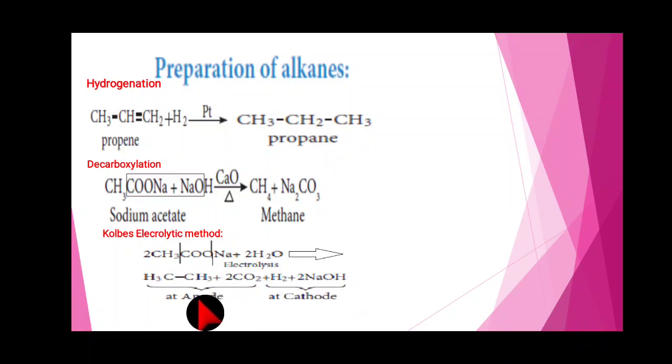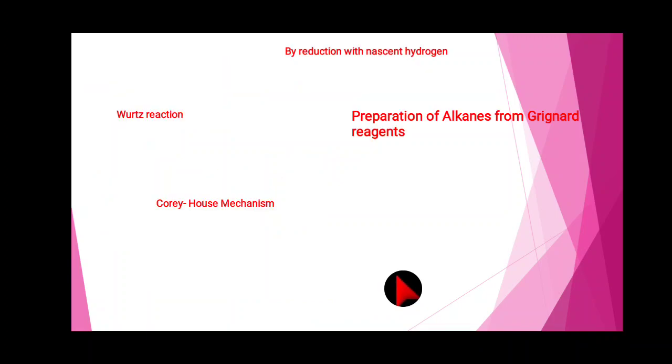Here the electrolytic method means at the anode side ethane and carbon dioxide are released, and at the cathode side sodium hydroxide as well as hydrogen gas are released. So next, preparation by reduction with nascent hydrogen and Wurtz reaction, then Corey-House mechanism, and the preparation of alkanes from Grignard reagents. So one by one we will see.